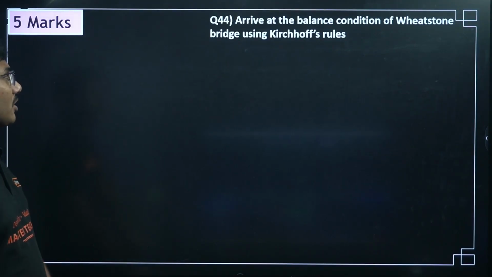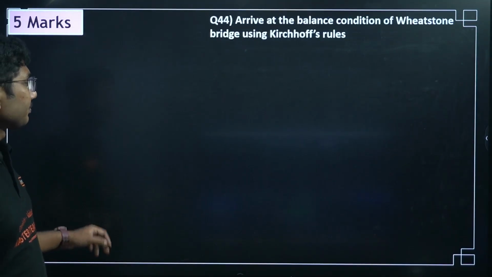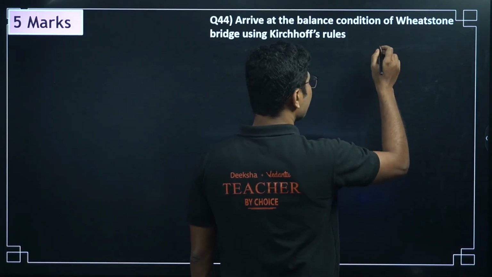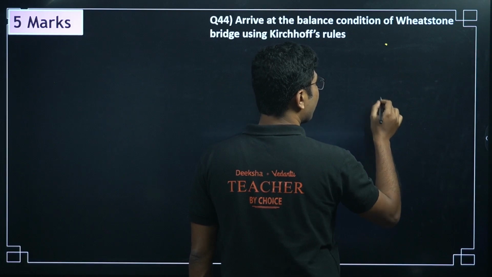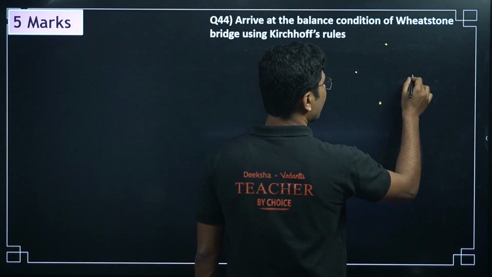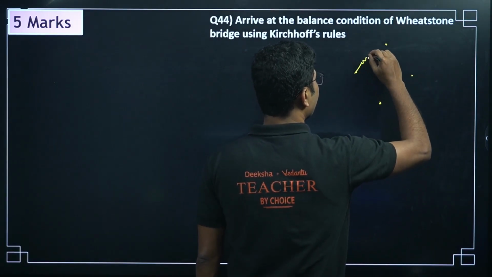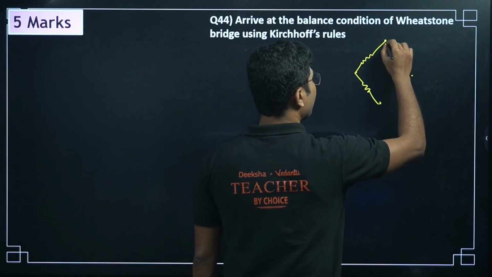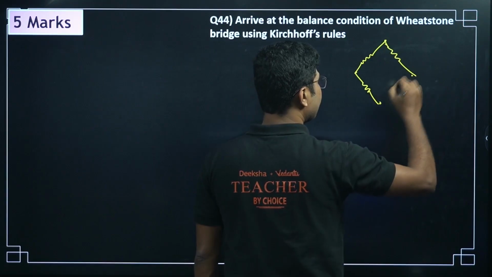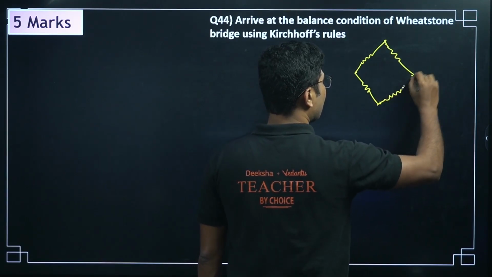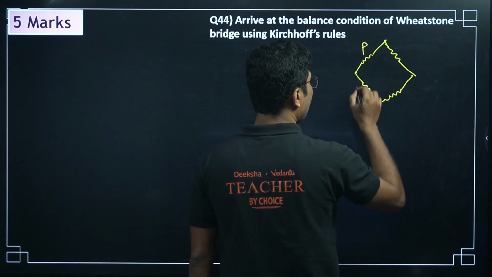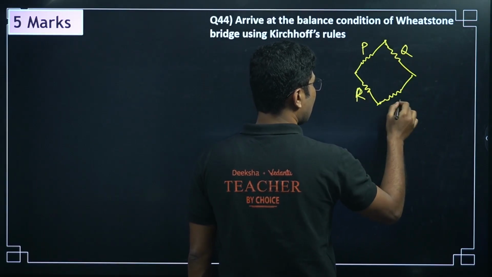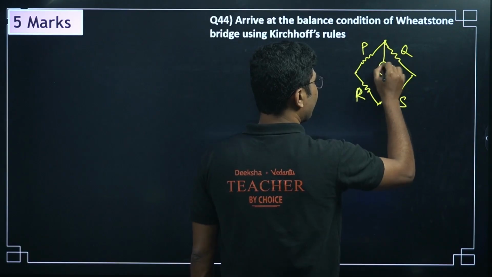Derive the balanced condition of Wheatstone bridge using Kirchhoff's rules. So you will first have to draw the circuit diagram. Kirchhoff's rule is also a very important topic, not only for your midterm but also for your board exam. So first you have to draw this. Now I am going to teach you a very shortcut, easy trick, easy method to solve the Kirchhoff's junction. So this is P, this is Q, this is R, and this is S. This is the galvanometer G.